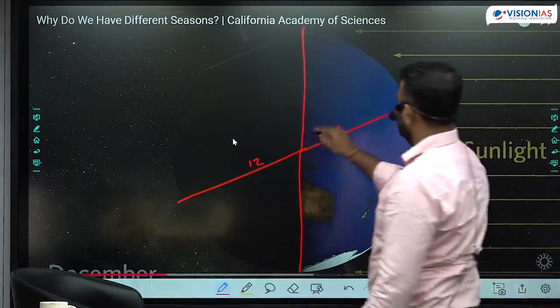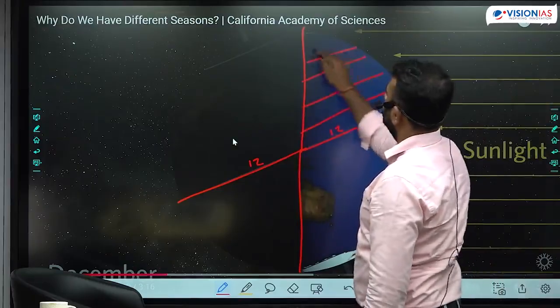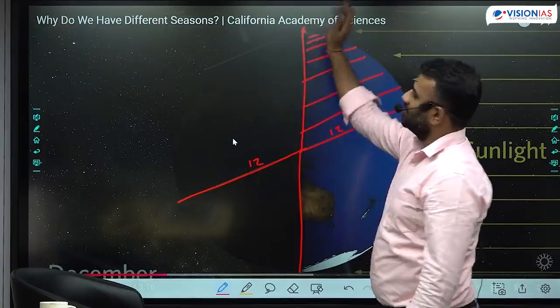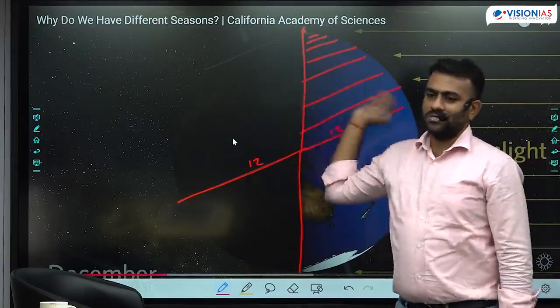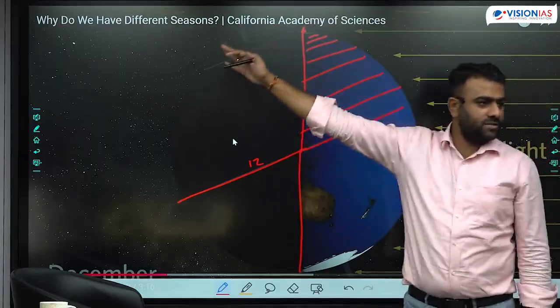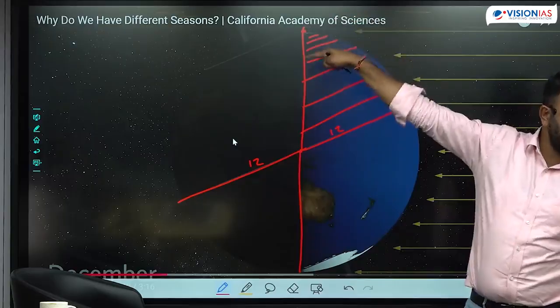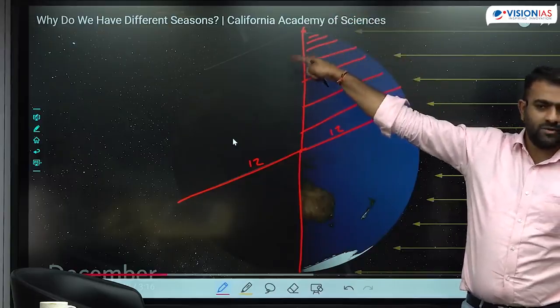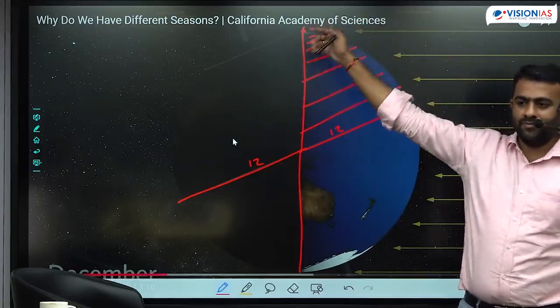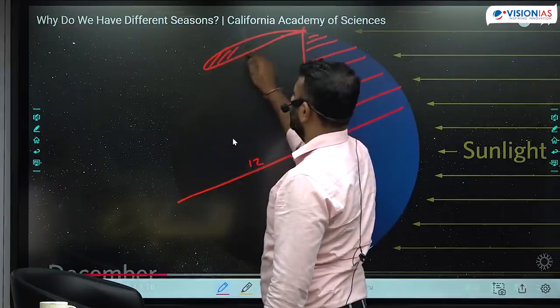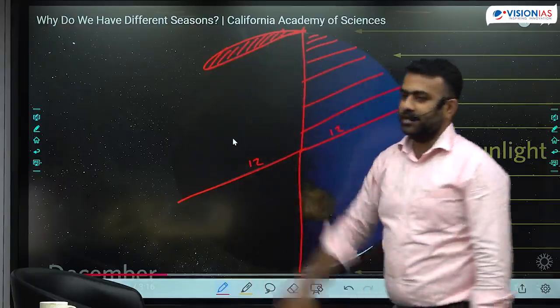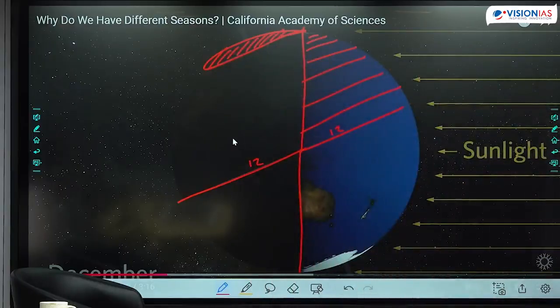But as you move towards the higher latitudes, the length of the day is decreasing. Can you see? By the time you come to the Arctic Circle, there is total sunset, because the entire region beyond the Arctic Circle is away from the sun. There is total darkness, 24 hours of night. The entire region beyond the Arctic Circle is experiencing polar night. Did I say day? This is polar night. Sunlight is not at all reaching over there. Polar night, 24 hours of night.